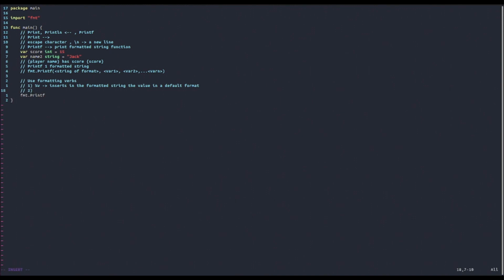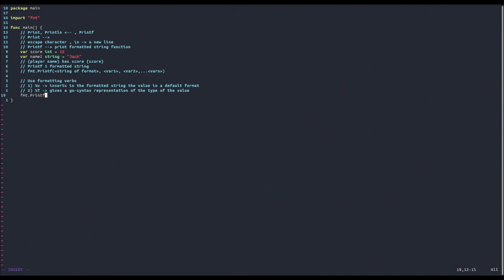Then the second formatting verb that's very important is the %T formatting verb. This formatting verb gives a Go syntax representation of the type of the value. We're going to look at examples of both of them, because I'm sure it will become immediately clear what they do once we see an example. For now, as an explanation, the %v prints out the value of the variable inside the formatted string, whereas the %T formatting verb prints out the type of the value.